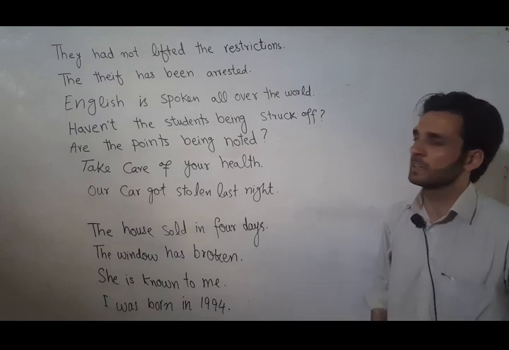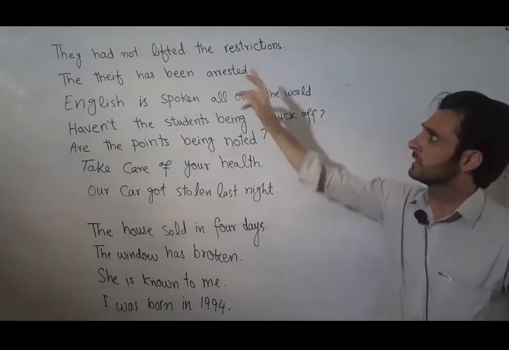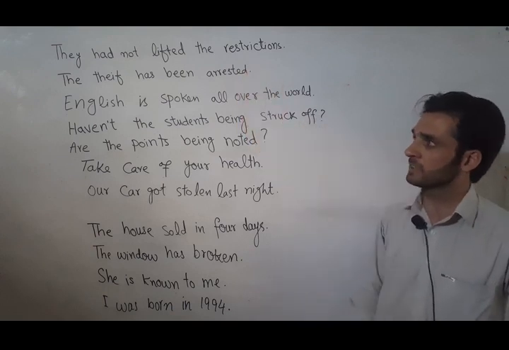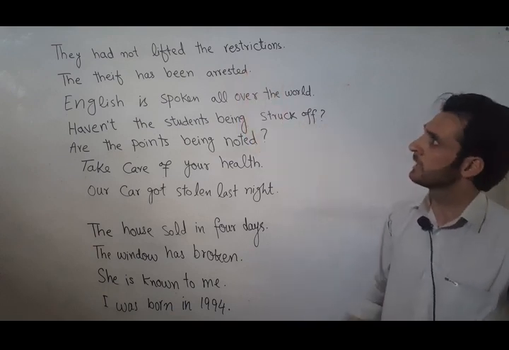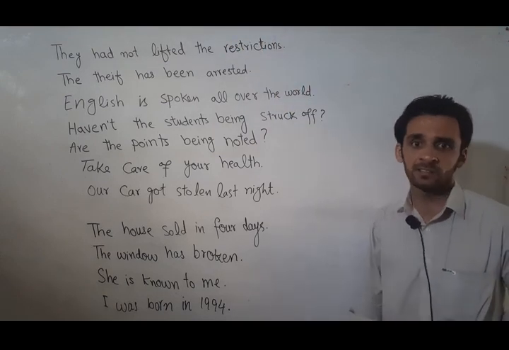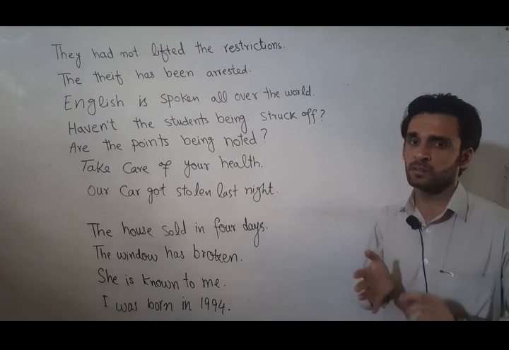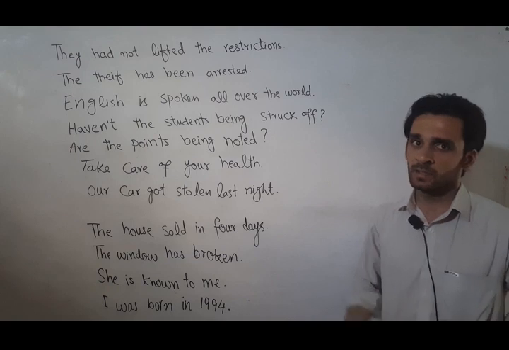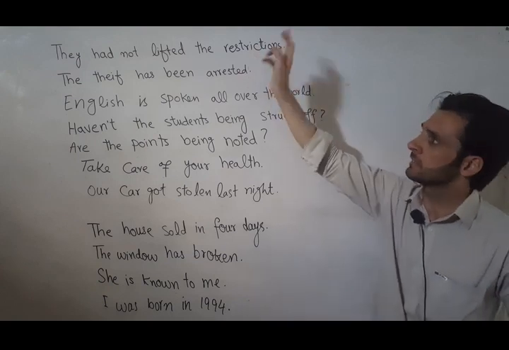The first sentence is: They had not lifted the restrictions. So you can see that the subject in this sentence is active and we don't have the structure which I mentioned is required for passive voice, be plus third form of verb. So this is an active voice sentence. Now I will change this sentence into passive voice.